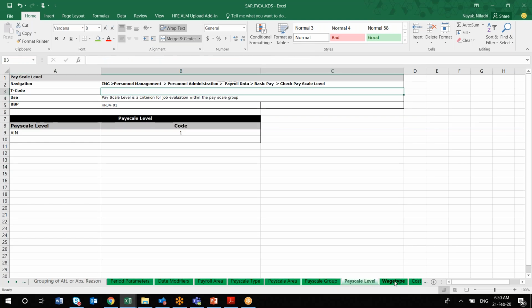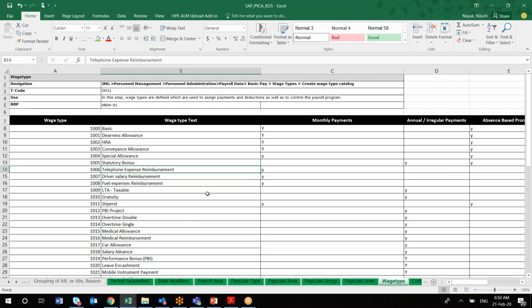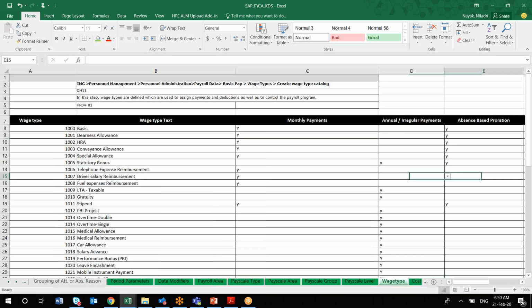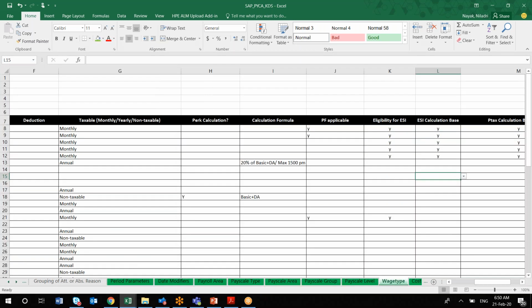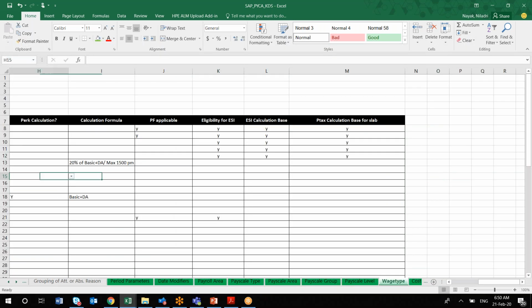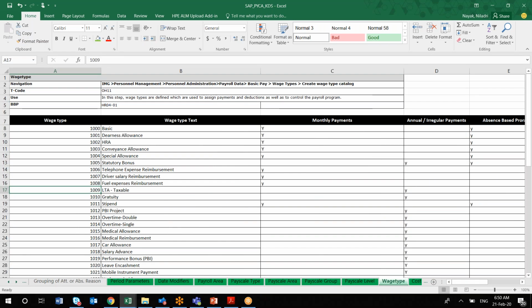So all this information. This is the important one, the wage type, which I was talking about. Suppose you are creating for the first time in the on-premise system, you will be capturing all this information, like this is my list of wage types which the client is interested in, and whether it is a monthly payment, a normal annual payment, or an ongoing ad hoc payment. So that you can capture. This is actually where you can take the requirement, like whether there is a calculation, or any calculation formula for a particular thing. A similar kind of sheet you can prepare whenever you are doing it from scratch.